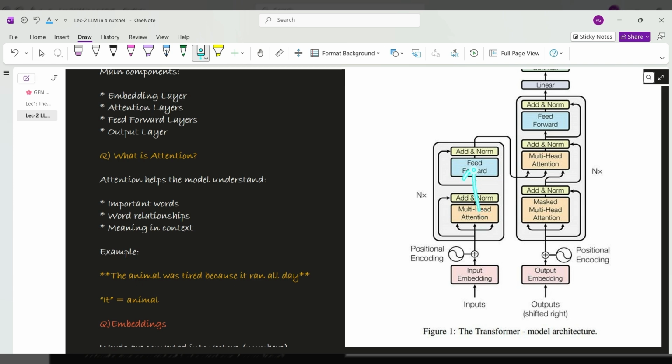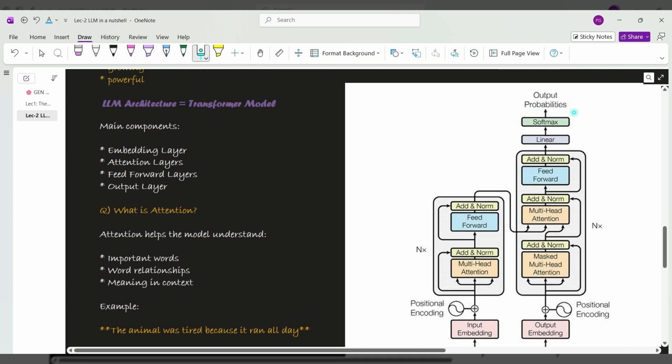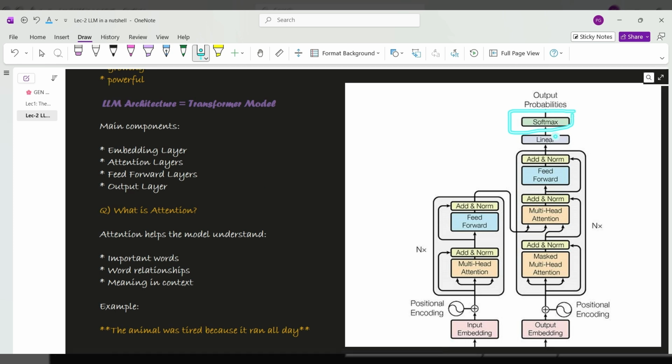Then we have the feed forward layer, and after that we again go to multi-head attention, so we have these feed forward and attention layers. One thing is softmax. I have explained this, but it can make you wonder what softmax is.